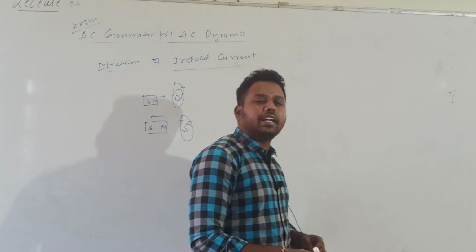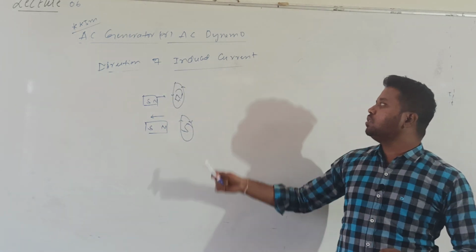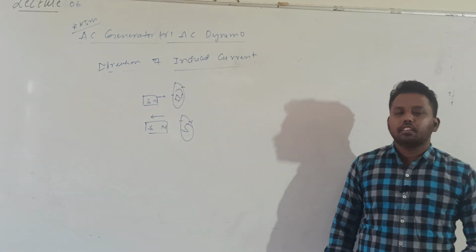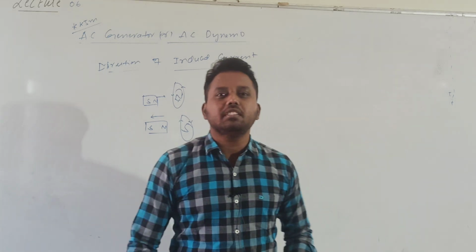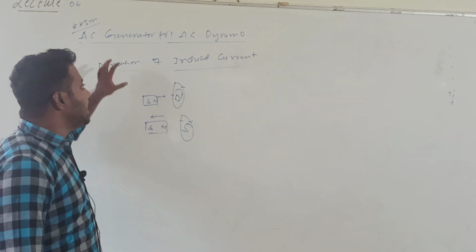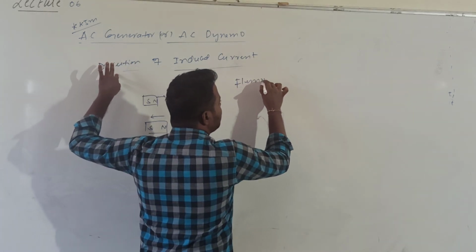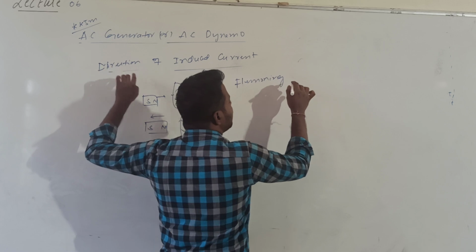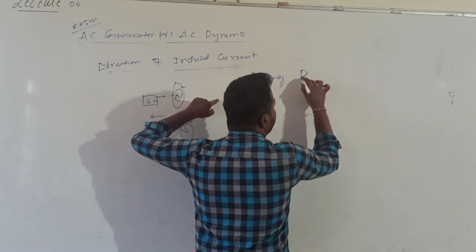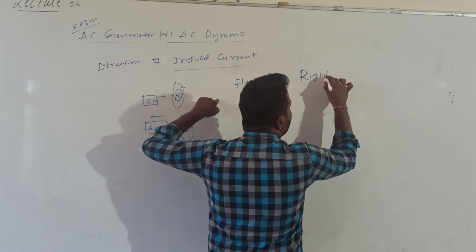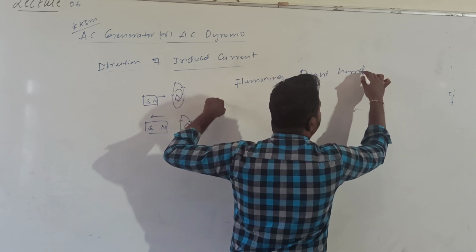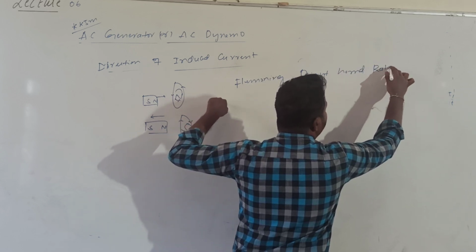The direction can be calculated by using Lenz law. But a more convenient rule for finding the direction of induced current is Fleming's right hand rule. What is Fleming's right hand rule?